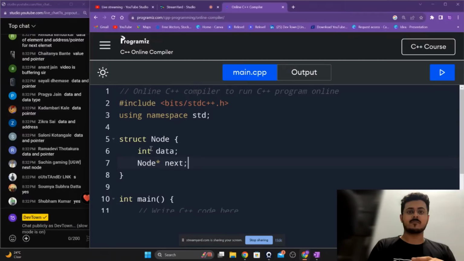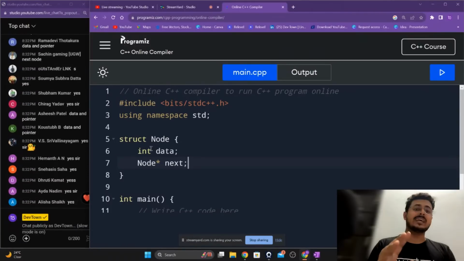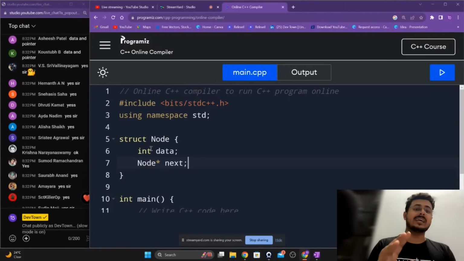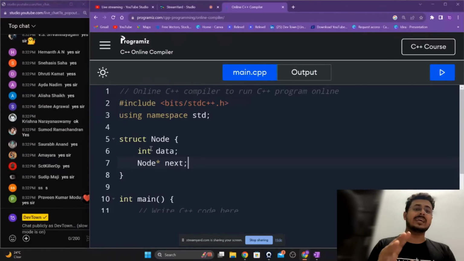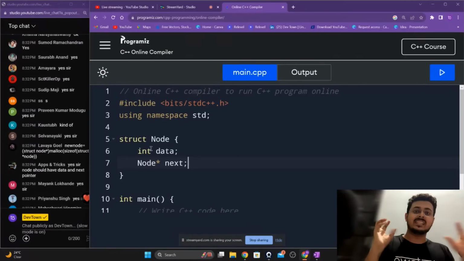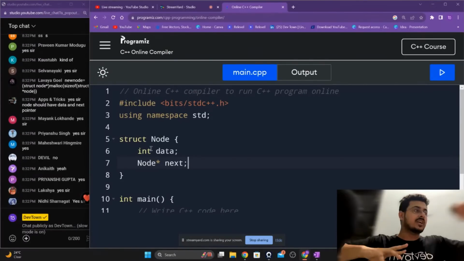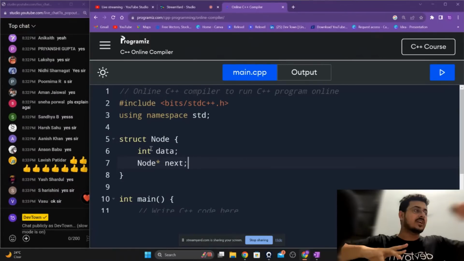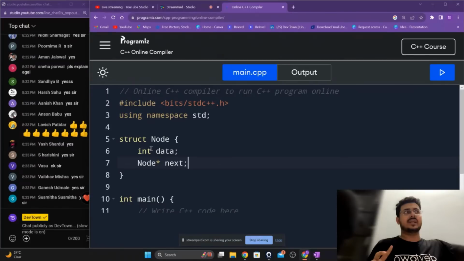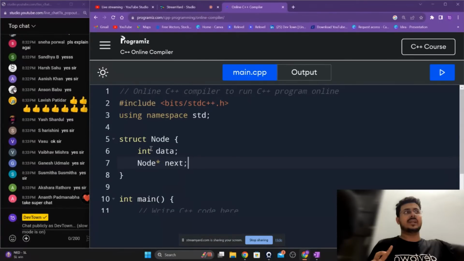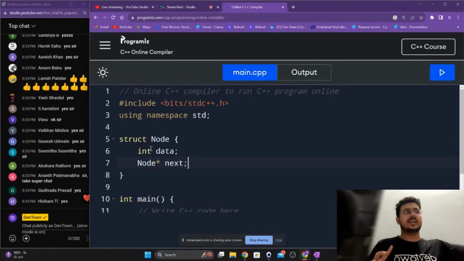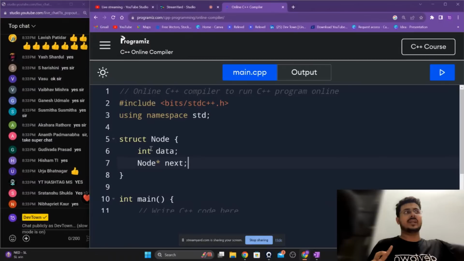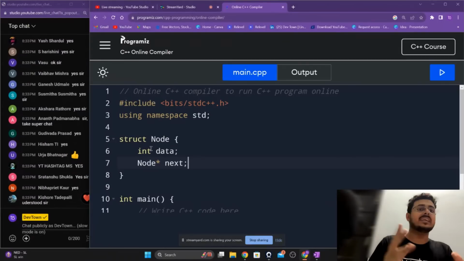Now here you have created a blueprint of what this node looks like. Okay, this is a blueprint, guys. I'm making a drawing that a node will contain some data and a node pointer to the next particular node itself. I've created that. But how can I create this node? This is just a particular definition. Okay, but I need to create this node as well.